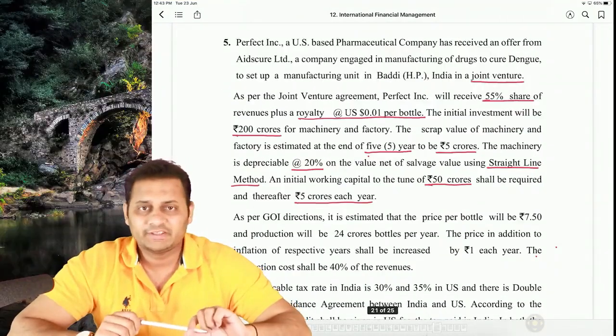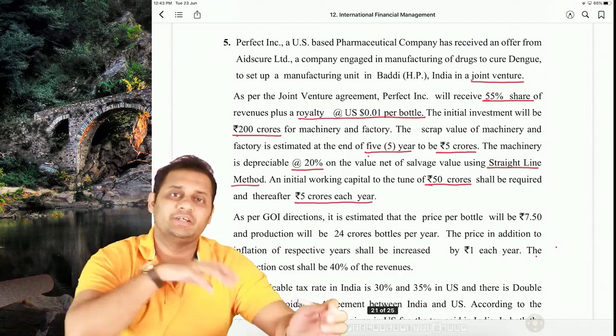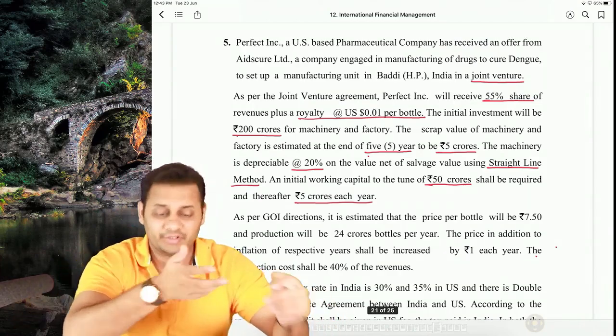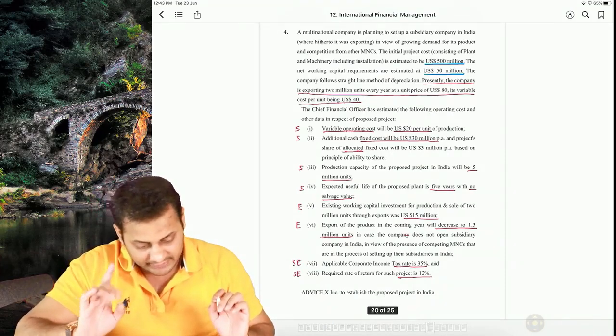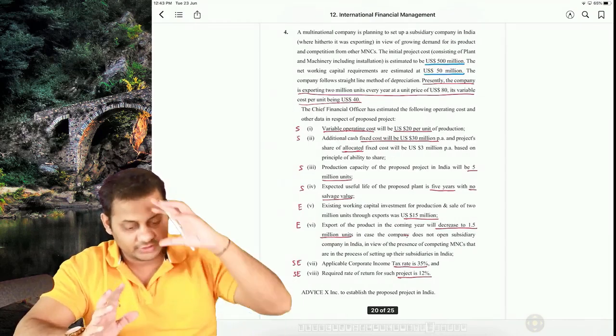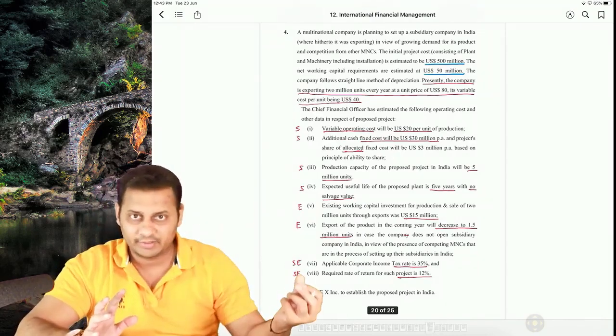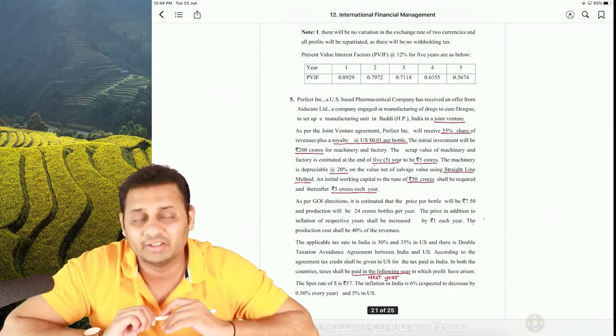So question number 5 is there in front of you. This question is also about a US company who wants to invest in India with a joint venture. Question number 4 was a US company coming to India and setting up a business. Question number 5 is also in a similar way, but it is in a joint venture.